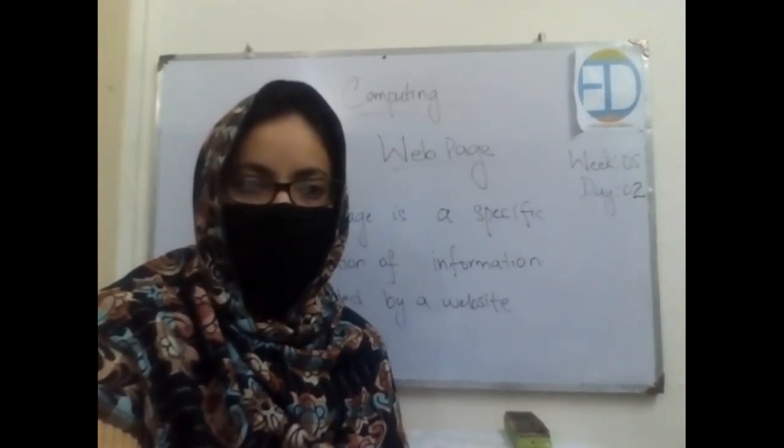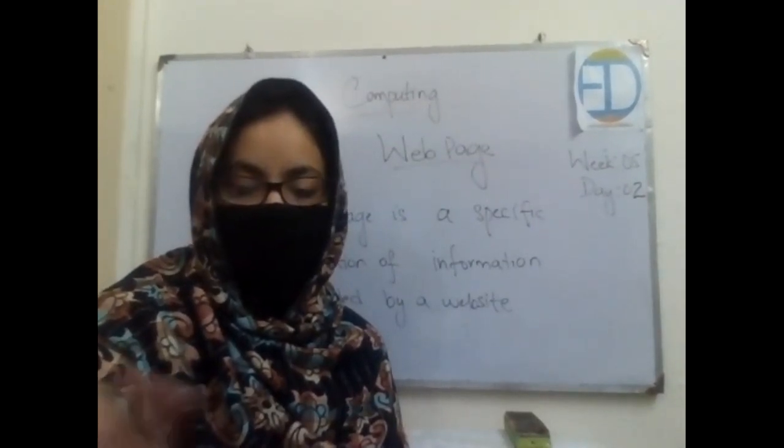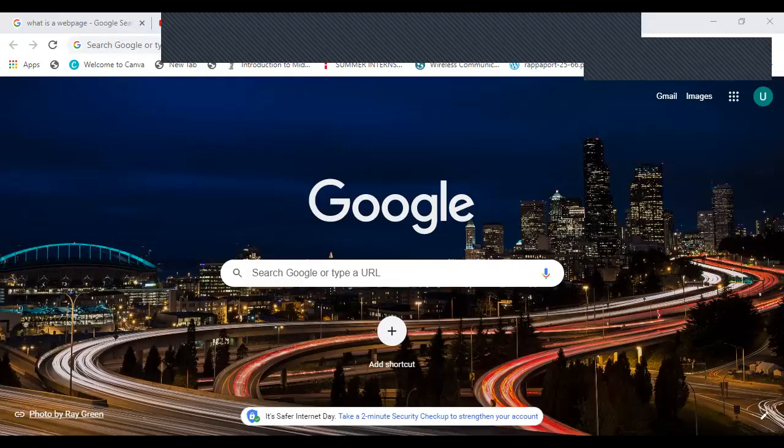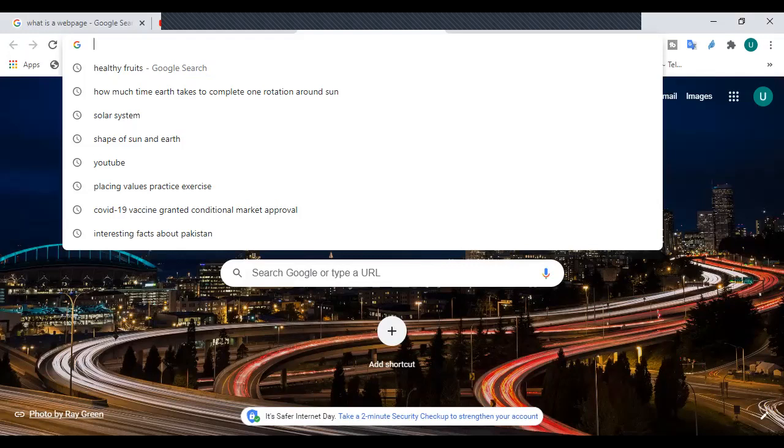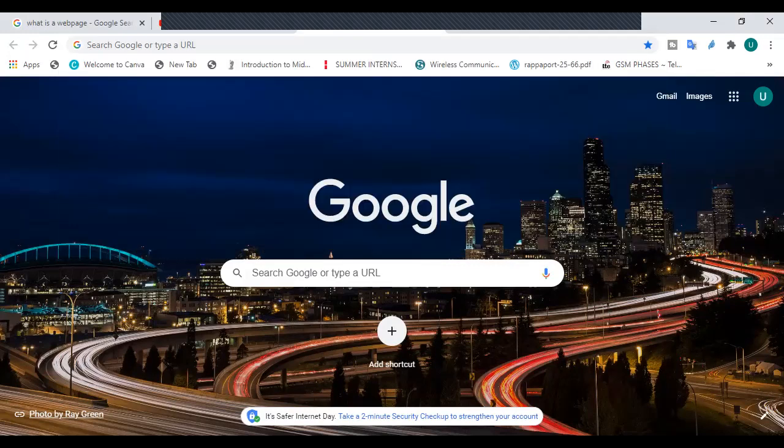Okay, so tell me, what would be the device I'll be using for entering something over here? Keyboard. And keyboard is an input or output device? Input device. Excellent. We will keep on revising the stuff that we have already learned as well. Now this is a web page. The browser that I'm using is Google.